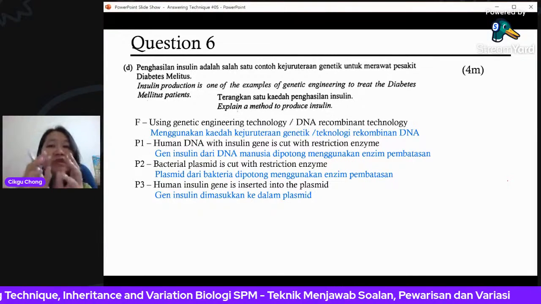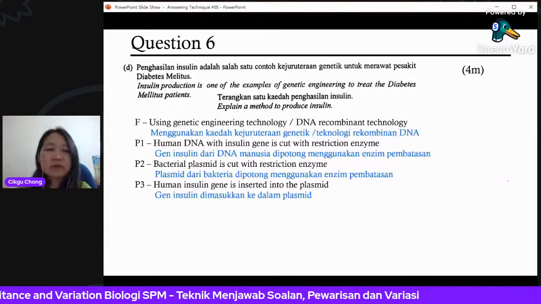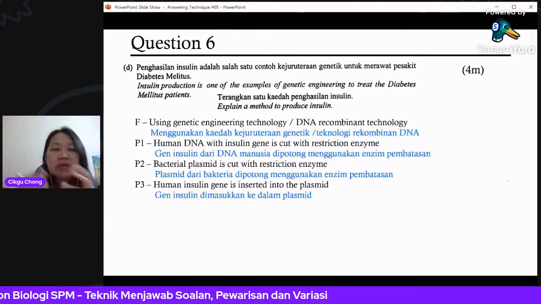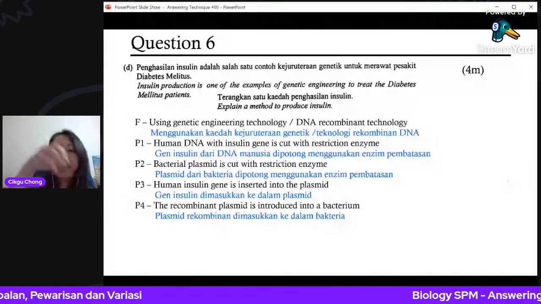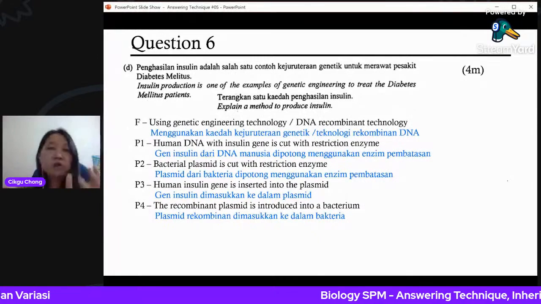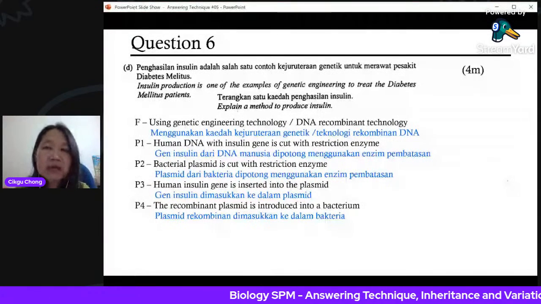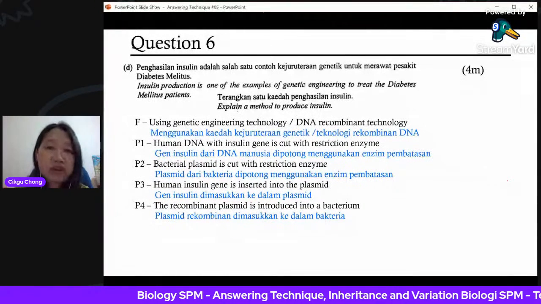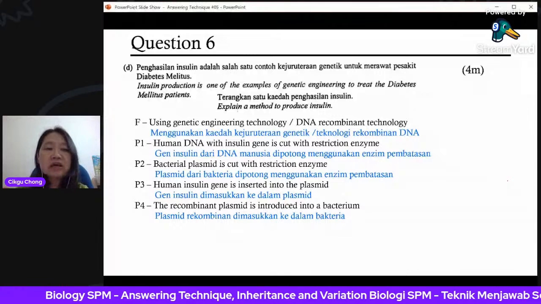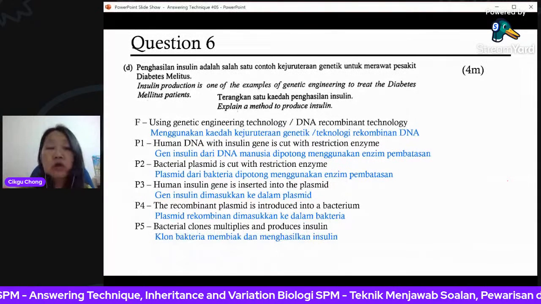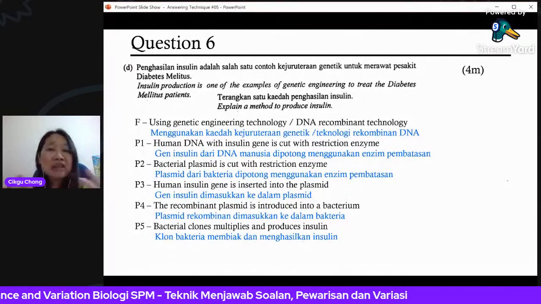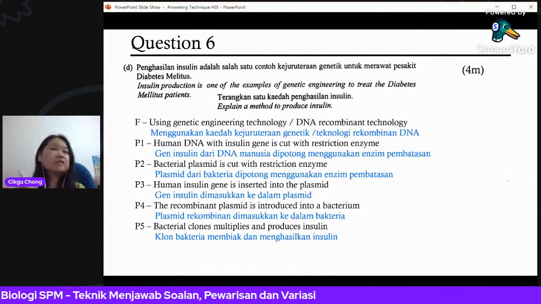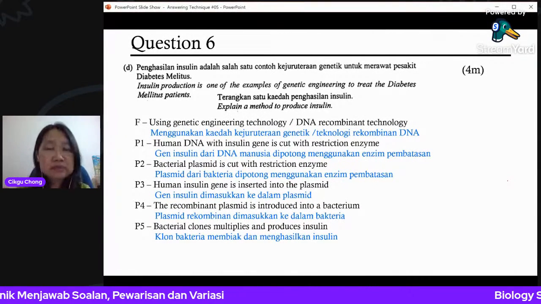So you need to put it back into bacteria. The recombinant plasmid, now it's called recombinant because it's no longer the original one. It's put back into the bacteria, and now you let your bacteria multiply. As I mentioned earlier, bacteria can multiply very fast. So bacteria will clone, the clones will multiply and produce insulin in large quantities. You take out the bacteria, you extract the substance there, you will get insulin.